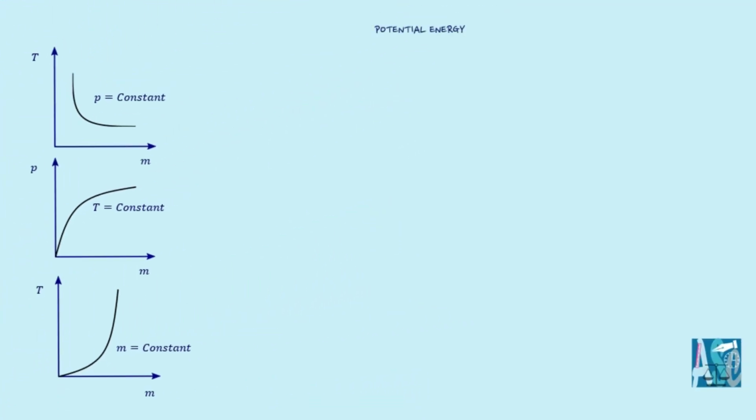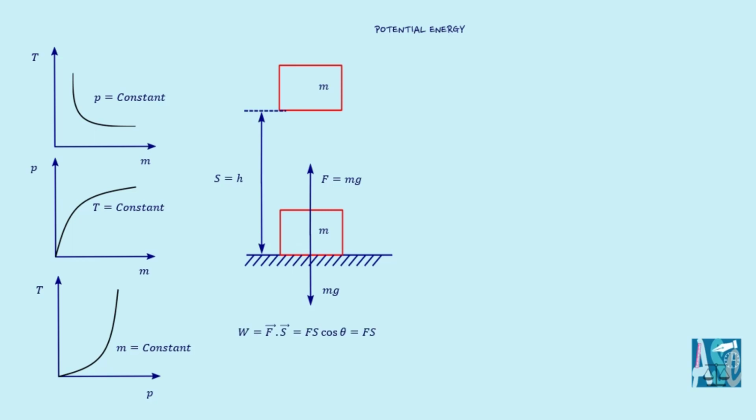Now let us evaluate potential energy for the gravitational system. Here, the amount of work done is evaluated as the work done against the gravitational force. Here the force is mg and the displacement of the object is h. Hence, the work done can be expressed as W equal to mgh. This much amount of work done is stored as potential energy on the object.